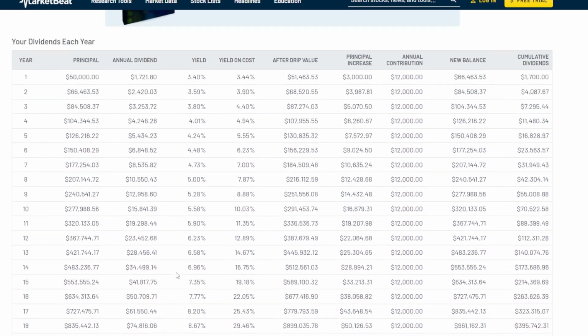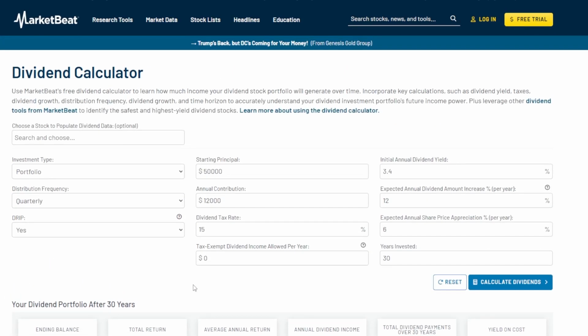Now I get it, that's a long time frame, and I know $50,000 and $12,000 a year on top of that is no chump change. So going way lower here, a $30,000 initial investment and then $1,200 per year on top of that. So $100 every single month on top of the $30,000 initial principal. Now again, $30,000 is still a decent amount of money, but if you were to just spend $30,000 on your entire retirement, that would be a relatively tiny amount of money.